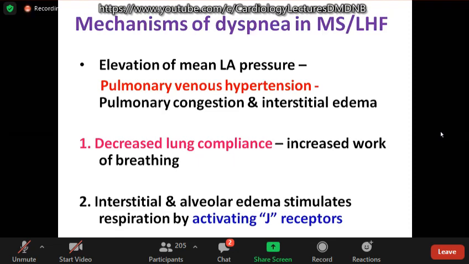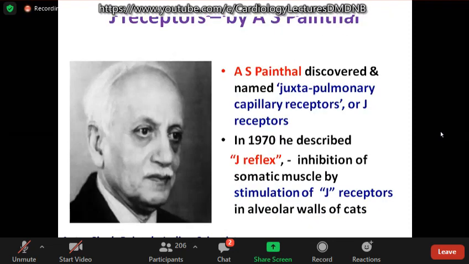So the respiratory symptoms are most common in patients with mitral stenosis. This leads to decreased lung compliance and increased work of breathing. Interstitial edema stimulates the respiration by activating J receptors, juxtacapillary receptors, which are present in the alveolar wall. So here is an important piece of information. J receptors were described by an Indian scientist, A.S. Paintal. So usually asked in the exam.